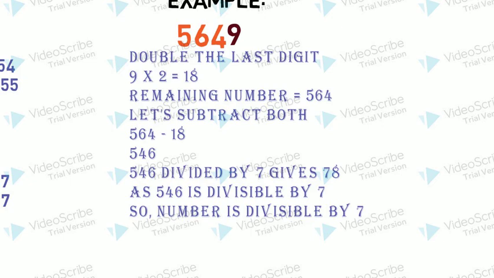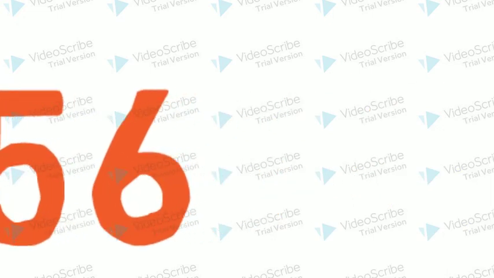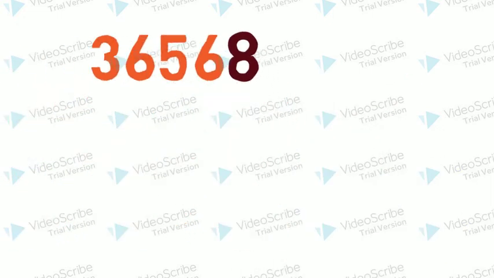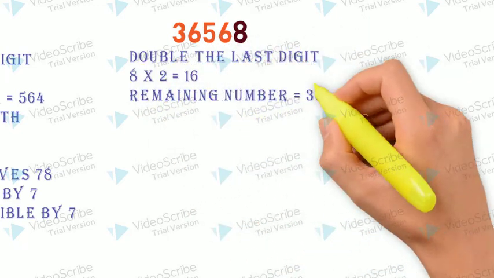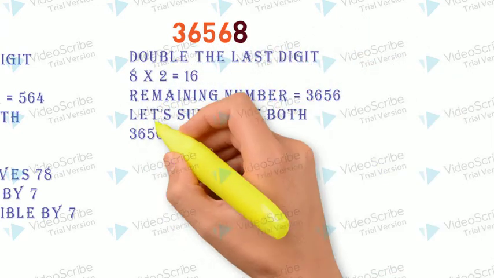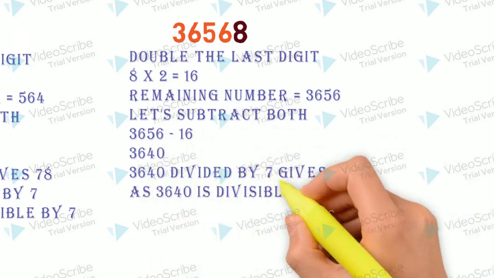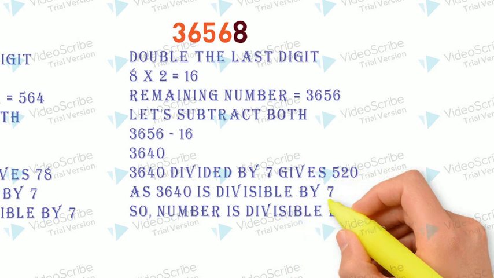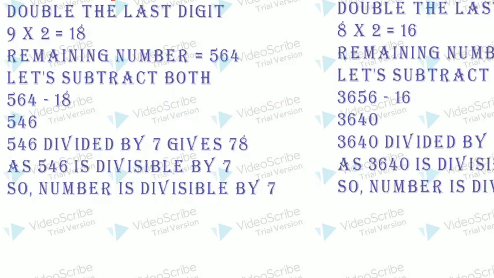Let's take one more number. 36568. Same rule. We will double the last digit. 2 times 8 is 16. Remaining number 3656. Let's subtract both. After subtraction we will get 3640. Now if I divide 3640 by 7, I get the quotient as 520 and the remainder is 0. So we can say the number is divisible by 7.